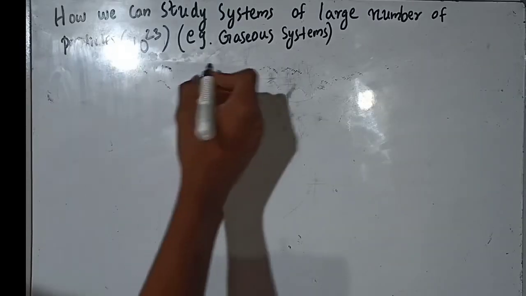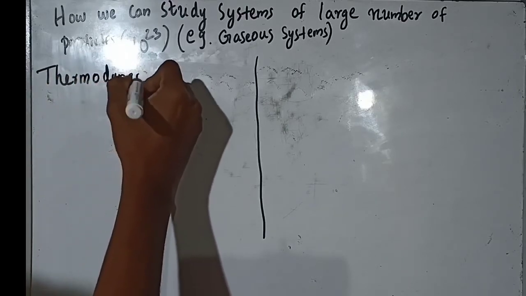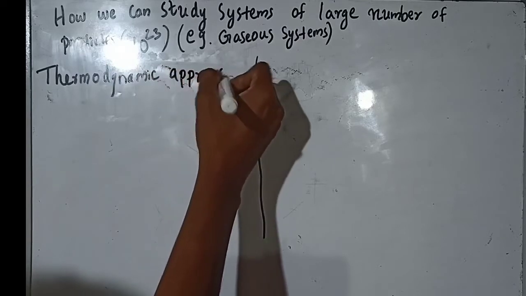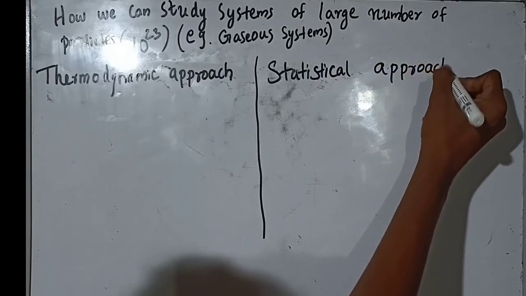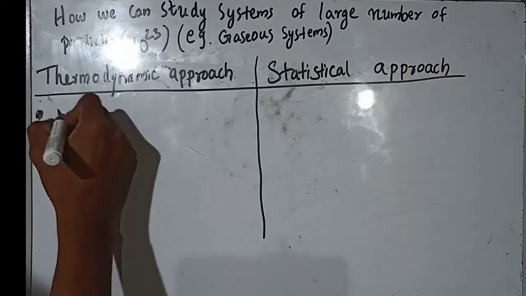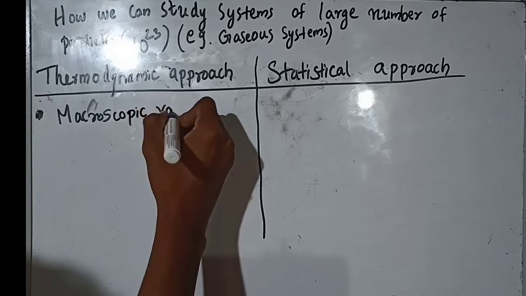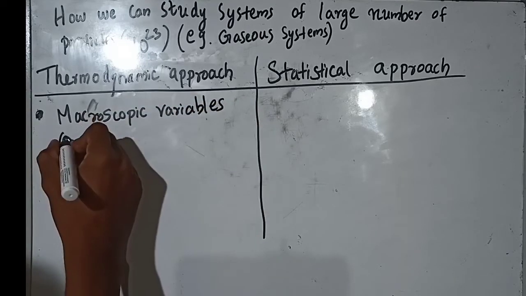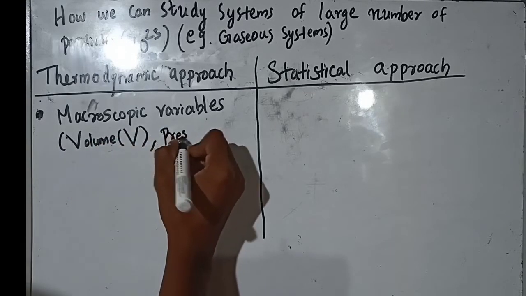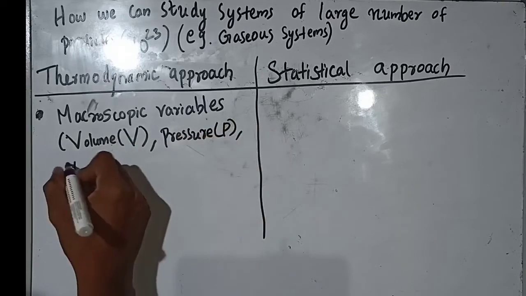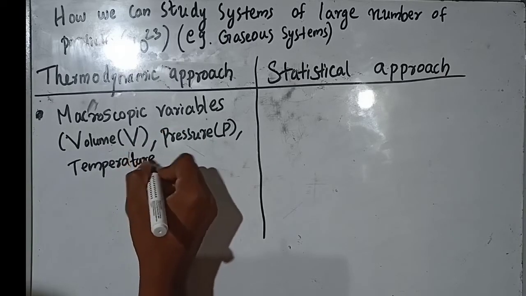So let us come back to our original question: how can we study a system of a large number of particles in random motion? We have seen that we can't use the Newtonian, Lagrangian or even Hamiltonian approach to study such a system. So we can use two approaches: one is the thermodynamic approach and the other is the statistical approach. In the thermodynamic approach, we stick with the macroscopic variables of the system, and we study how these macroscopic variables evolve with time. Examples of macroscopic variables are volume, pressure, temperature, and a type of energy called internal energy.